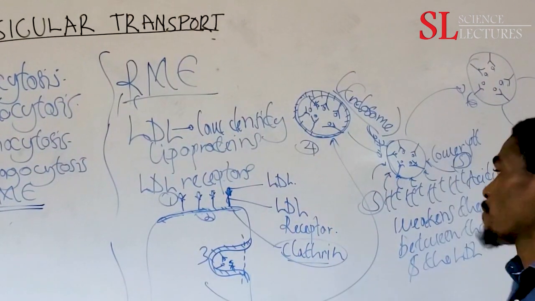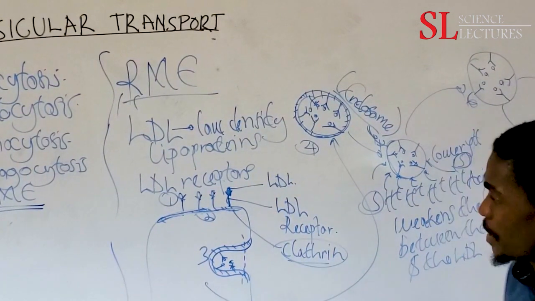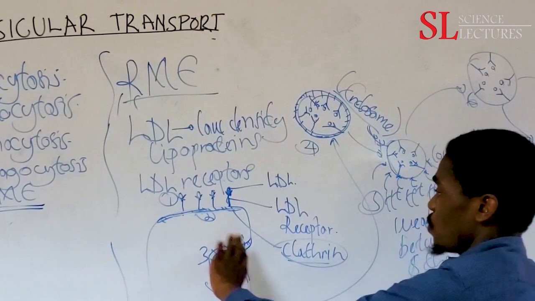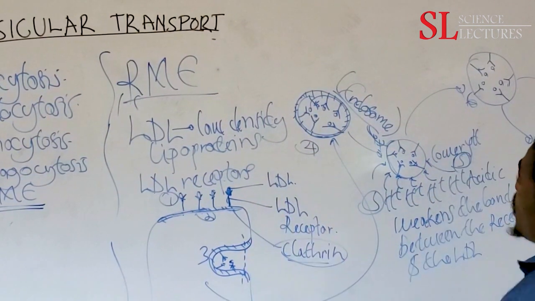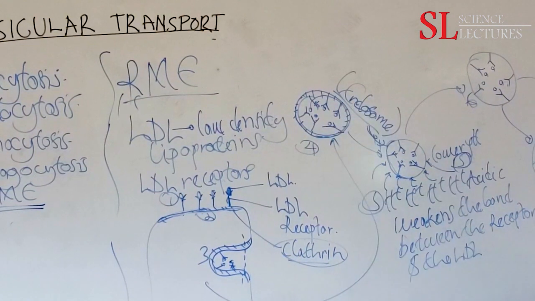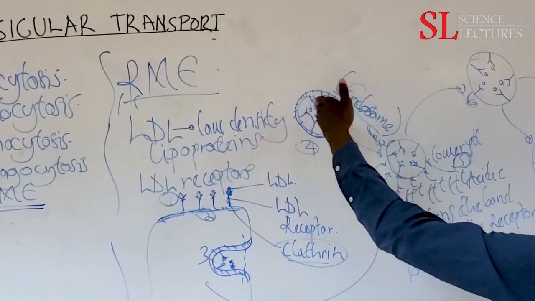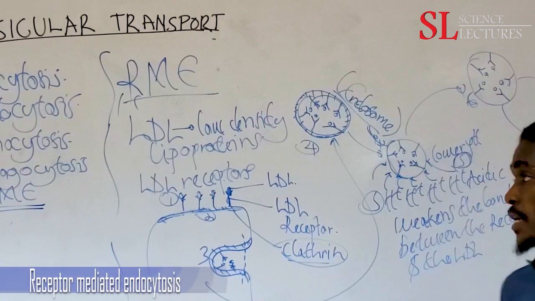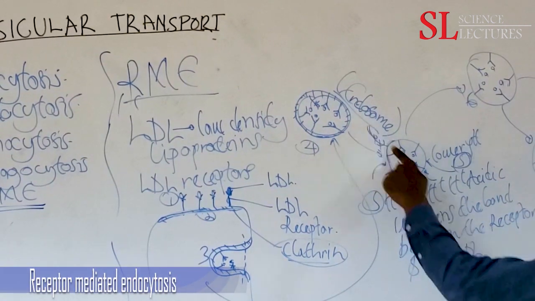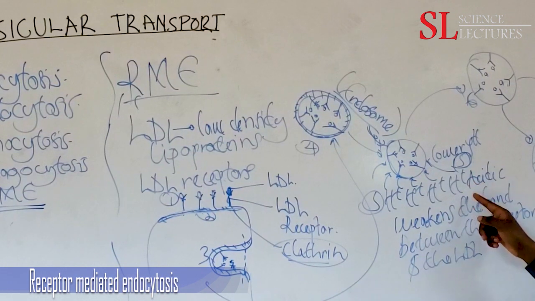After clathrin coating the inner membrane, there will be an invagination, formation of a pouch, later detaching of the vesicle from the cell membrane. When the vesicle detaches, we'll have it covered with clathrin initially, and the inside containing the receptors and the LDL.